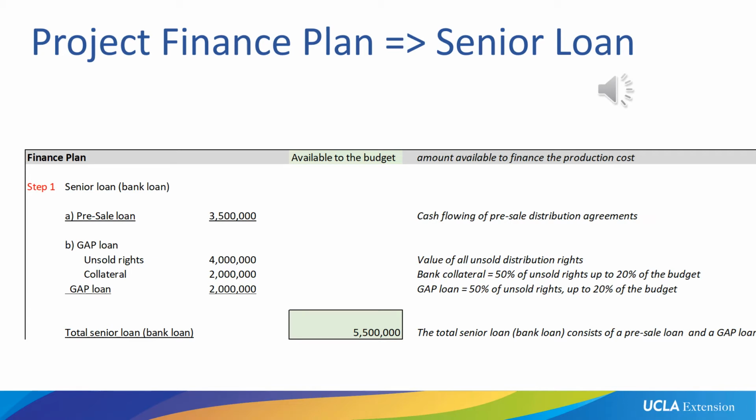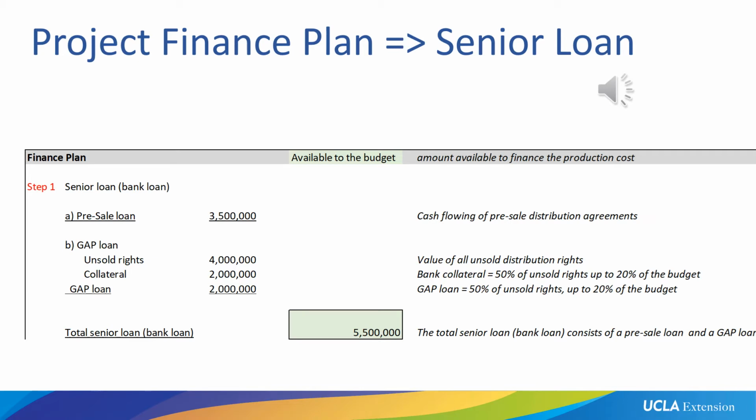So we take the distribution agreements to the bank, we get a loan from them, and later when the distributor is actually paying, because they don't pay until we deliver the movie, that payment then goes to the bank to repay this loan. The bank knows this, which is why they're happy to give us a pre-sale loan based on the distribution contracts we have achieved. So in this case, the bank will give us a pre-sale loan of $3.5 million.